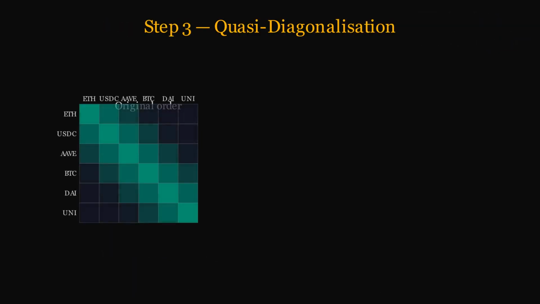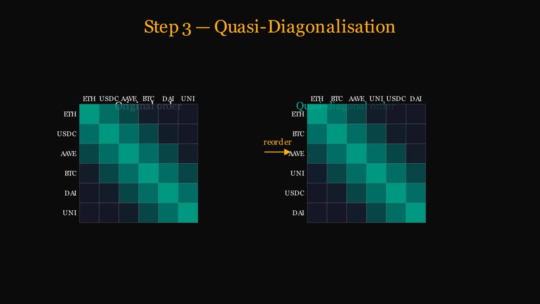Step 3. Quasi-diagonalization. Reorder the rows and columns of the covariance matrix so that highly correlated assets sit adjacent to each other. The left matrix has the original arbitrary asset order. Correlated assets like ETH and BTC are scattered. After quasi-diagonalization on the right, correlated pairs are adjacent: ETH next to BTC, Aave next to Uni, USDC next to DAI. The matrix now has high-value cells clustered near the diagonal, a quasi-diagonal structure. This ordering drives the recursive bisection step that follows.